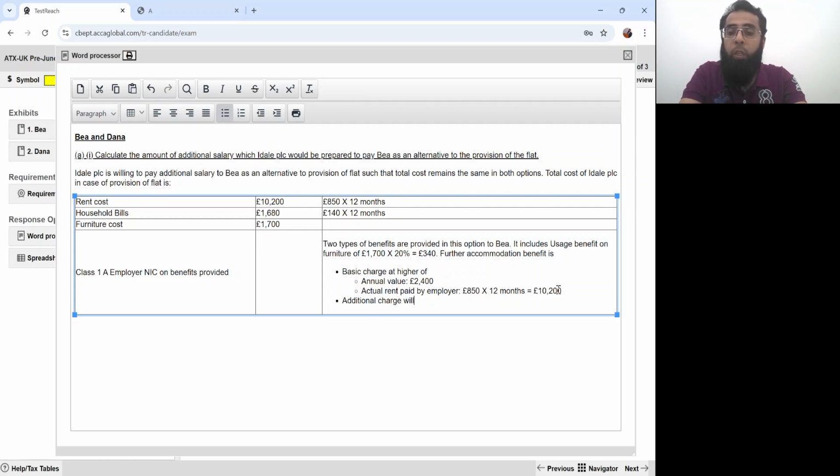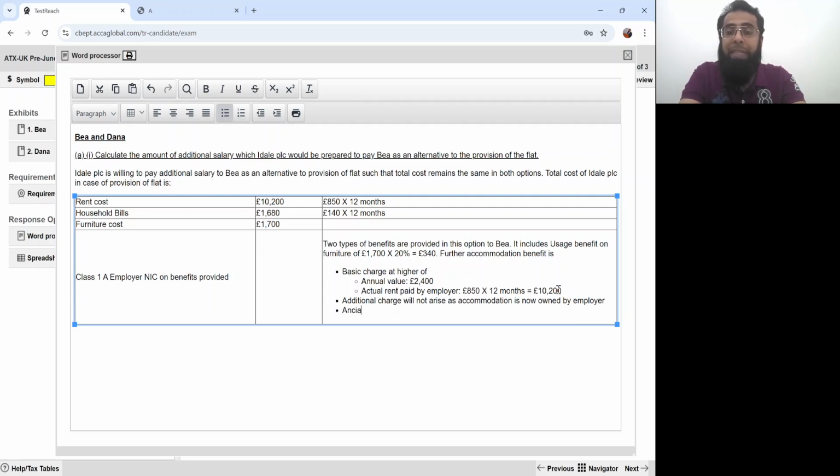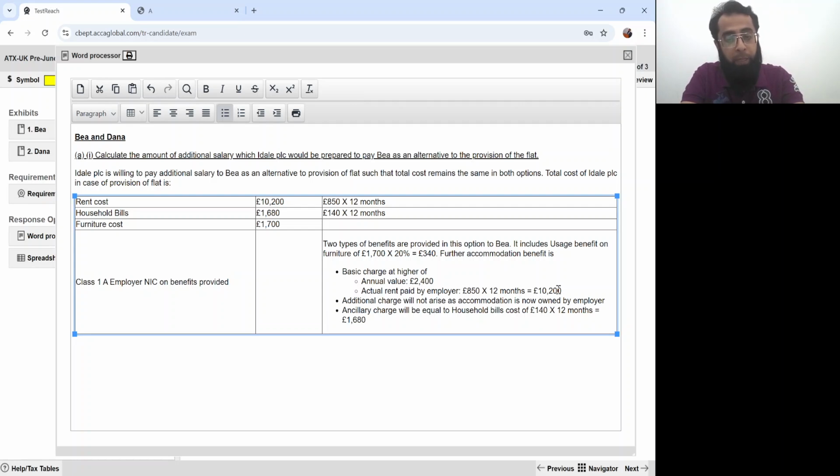Additional charge will not arise, as the accommodation is not owned by the employer, and the ancillary charge will be equal to household bills cost of £140 per month into 12 months, that is £1,680.